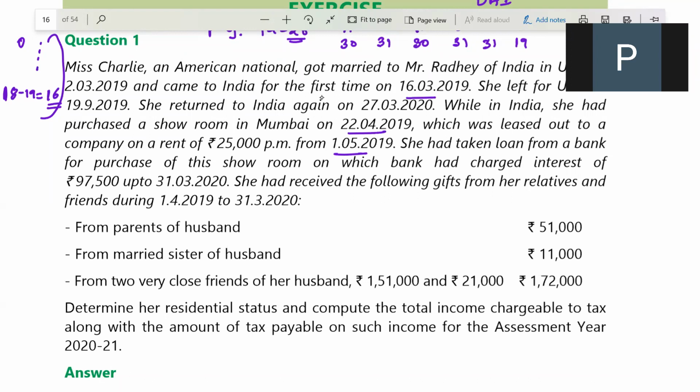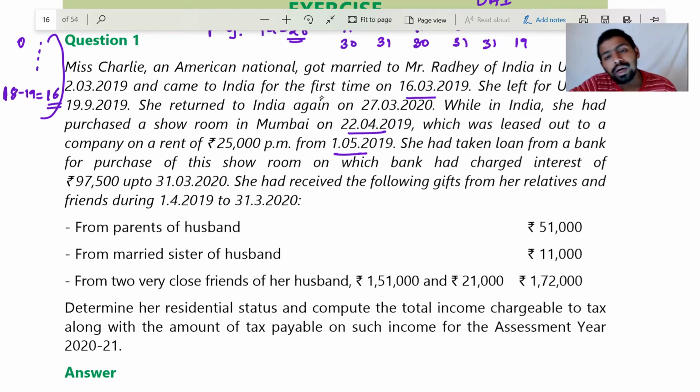11 months. Why not 12 months? Usually gross annual value, no, it should be annual value. Annual value, 12 महीने का value. Actual, but बाकी कुछ information नहीं है तो actual rent received ही लेंगे ना? No, it's not like that.